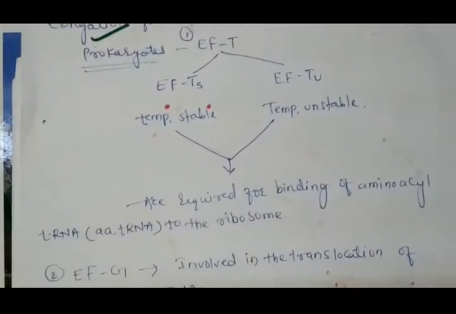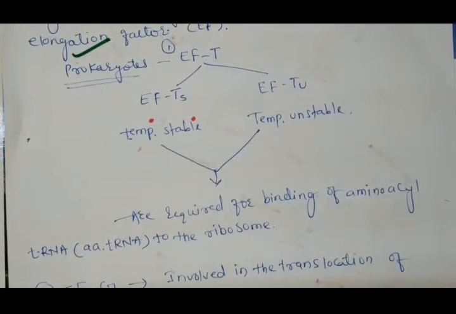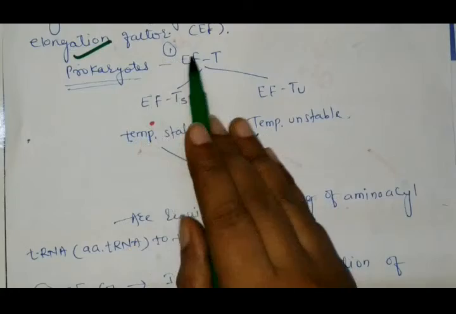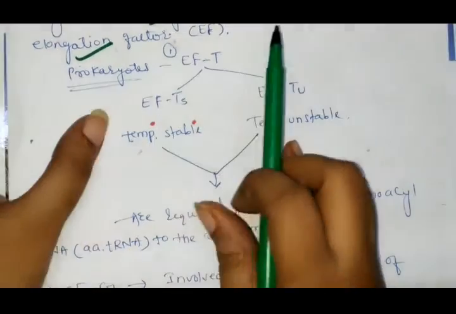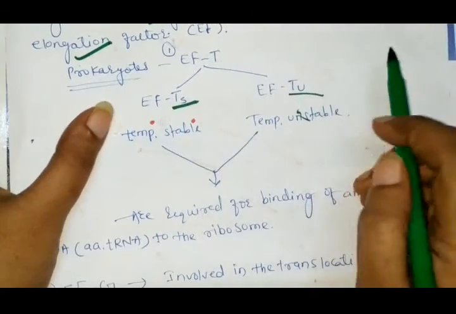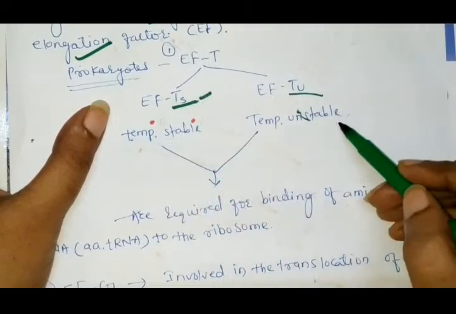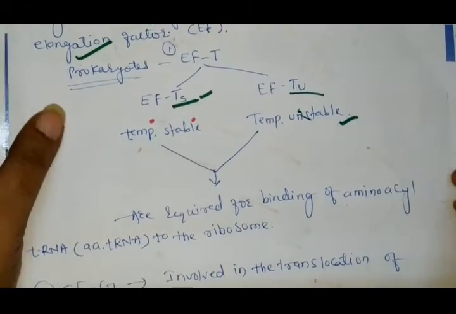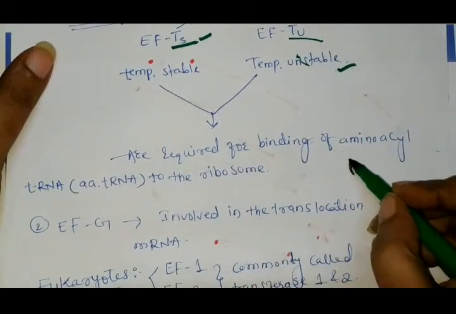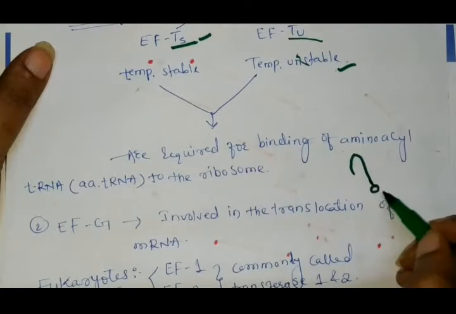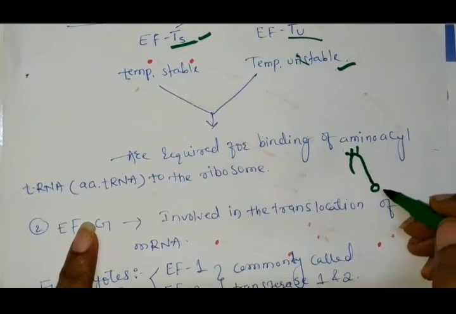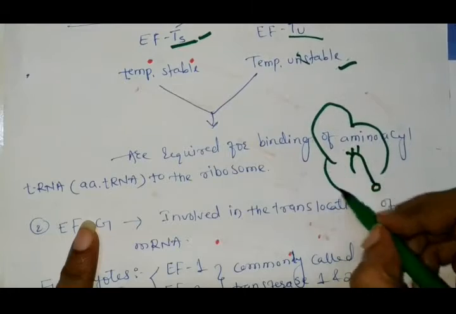First of all, we see the elongation factors involved in prokaryotic protein synthesis. There are only one type of elongation factor, EFT, and it is divided into two types, elongation factor TS and elongation factor TU, meaning temperature stable and temperature unstable elongation factors, and both are required for binding of the amino acid-tRNA to the ribosome.